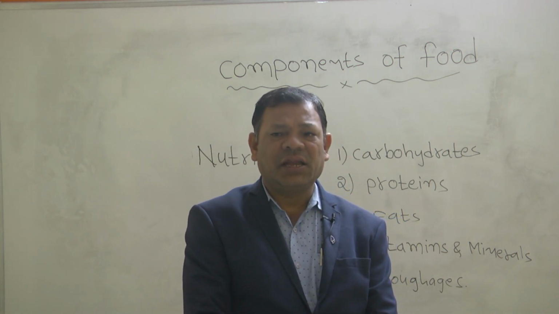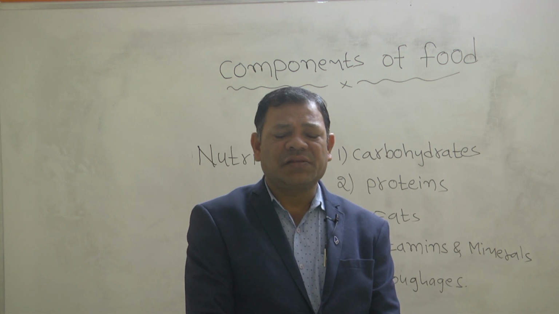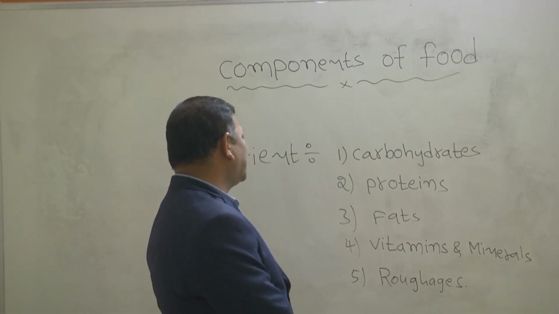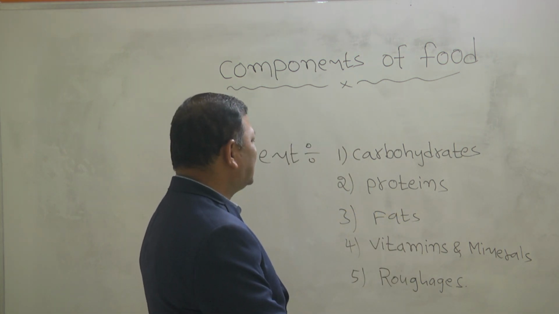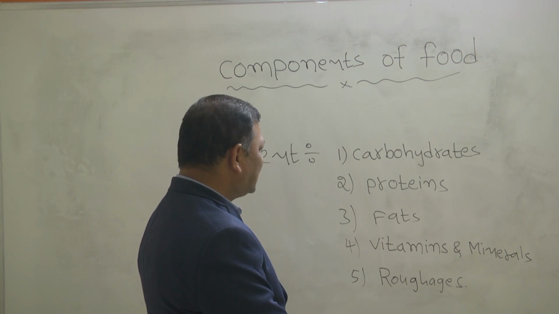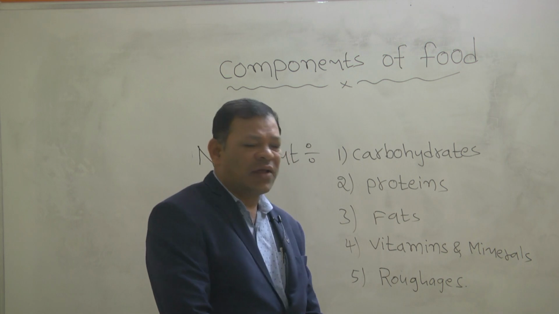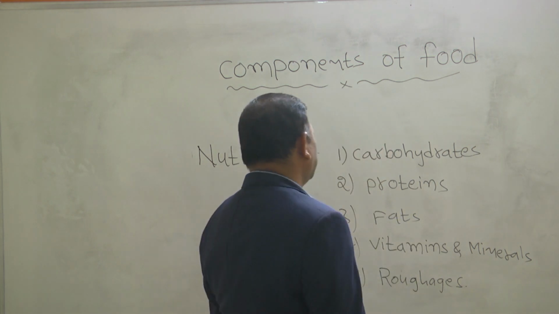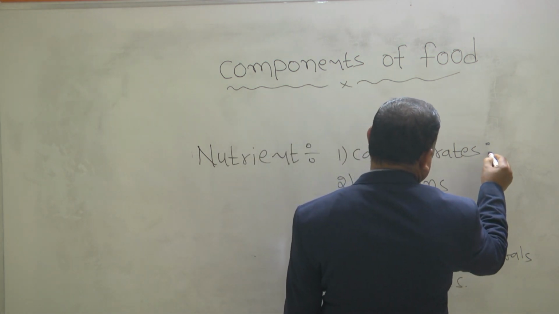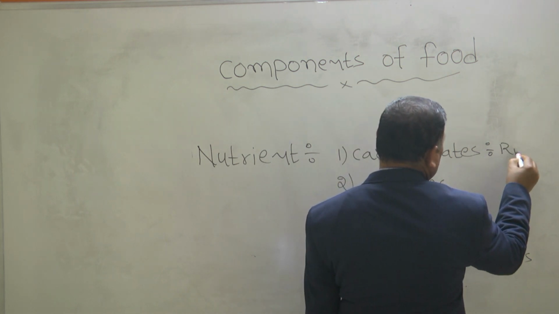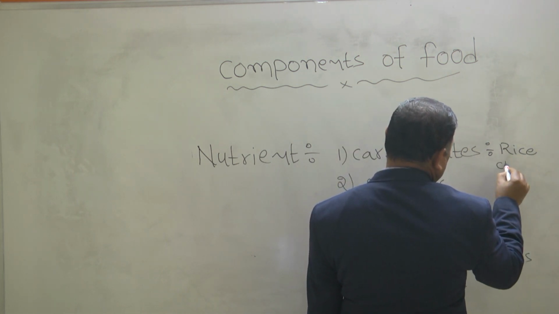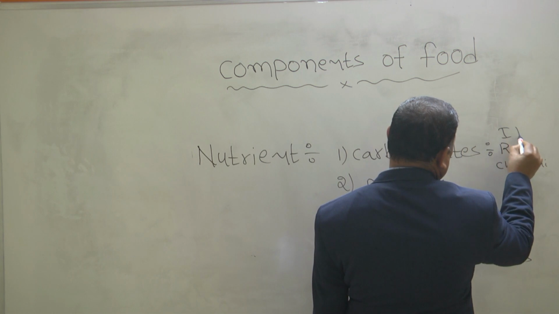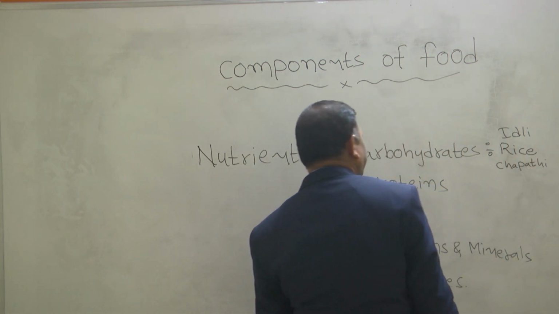Every day in our diet we can maintain that these are the nutrients. What are the nutrients we are taking? Carbohydrates, proteins, fats, vitamins, minerals, roughages. Can you give the examples of the carbohydrates? Yes. Examples of the carbohydrates. Generally rice, chapati, idli.